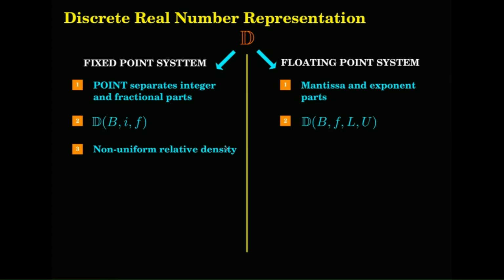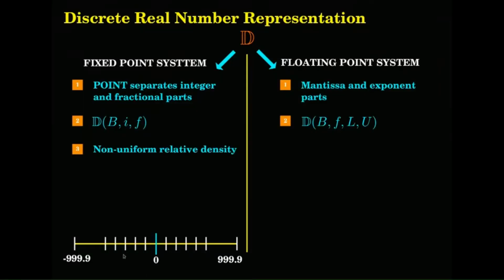Okay. One important character that you would see in the fixed point and the floating point system is the relative density. In the case of the fixed point system, if you take the scale, it is a fixed point system, all equispaced markings on that one. I have a number, the quantizations are all equispaced. Something like this, if I take the scale and draw from -1000 to 1000, it will come in this fashion.